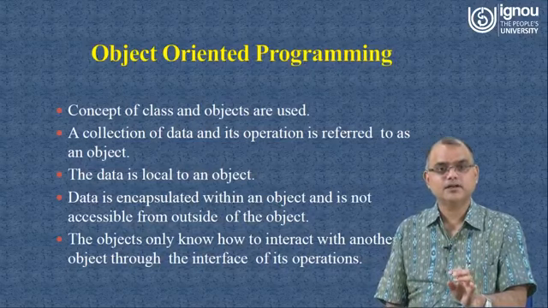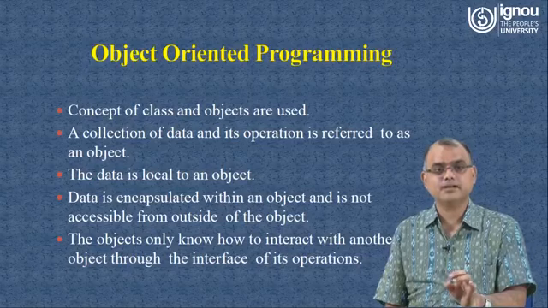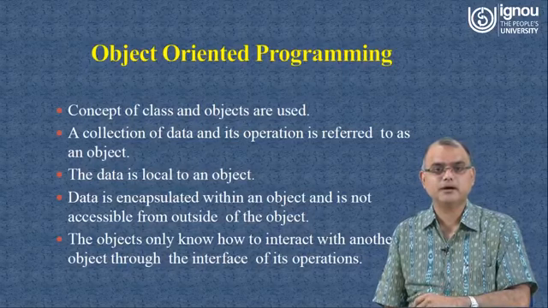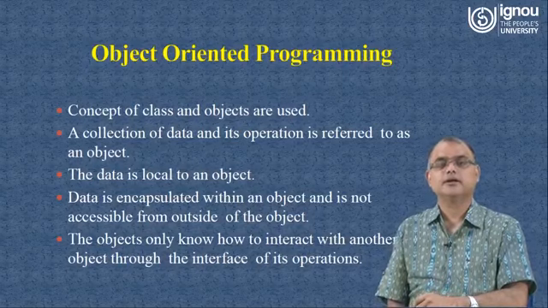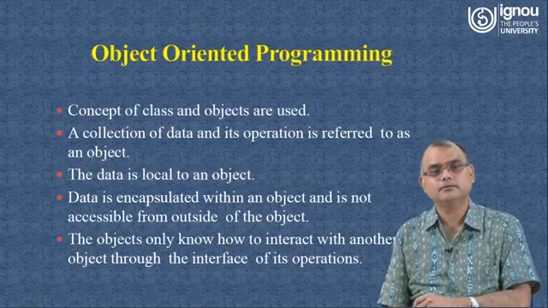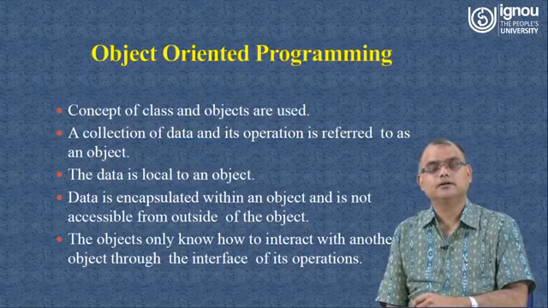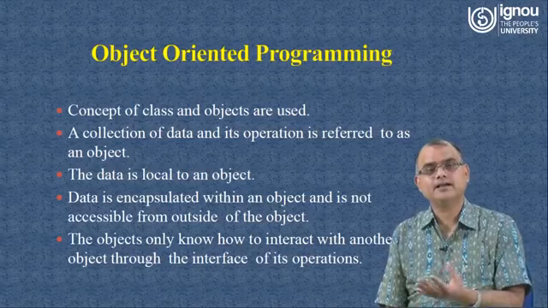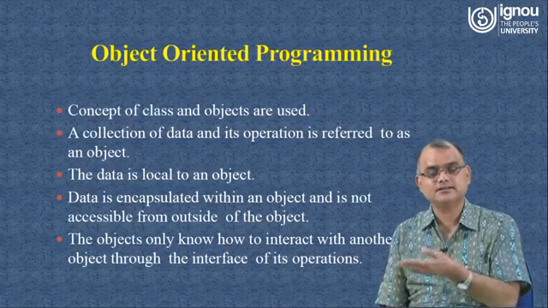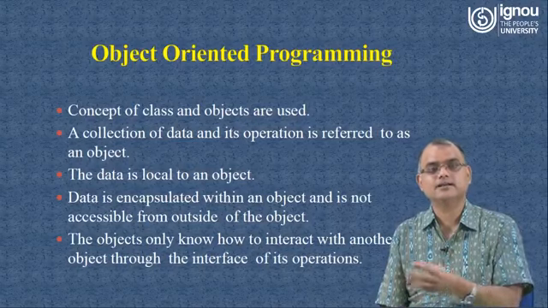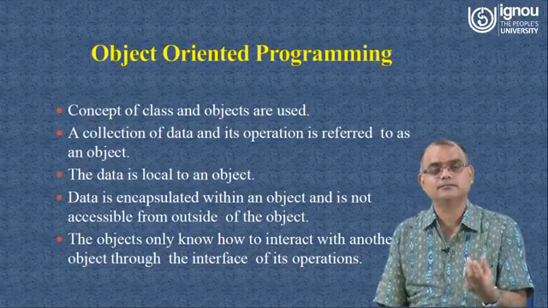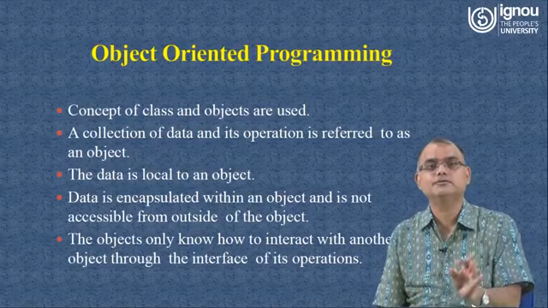Next comes, it is encapsulated within an object and it is not accessible from outside. So again we are saying that whatsoever is inside the object is not easily accessible from outside of the world unless we are willing to share it.